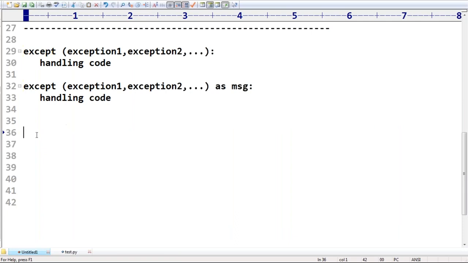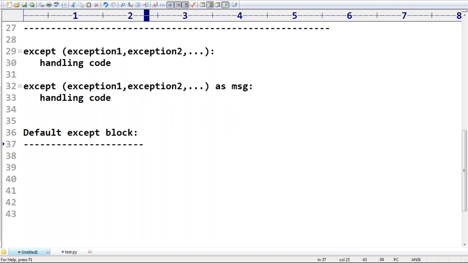Now there is one more thing available: the default except block. Suppose I'm covering except blocks for the most commonly occurring exceptions, but at runtime still some unknown exception comes.